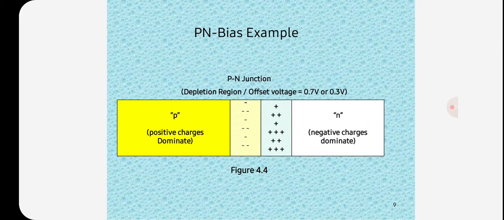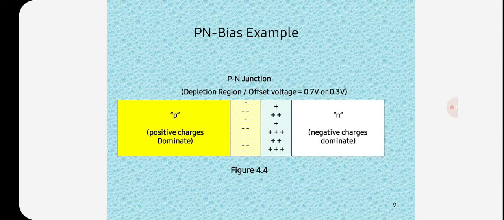So here, in the PN junction bias example, the depletion region has an offset voltage of 0.7 volts or 0.3 volts. On the p side, positive charge dominates, and on the n side, negative charge dominates.